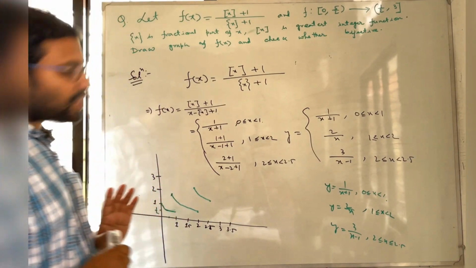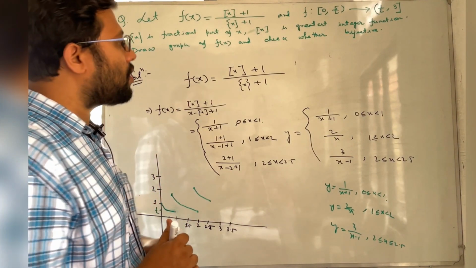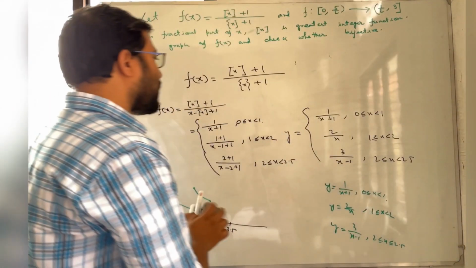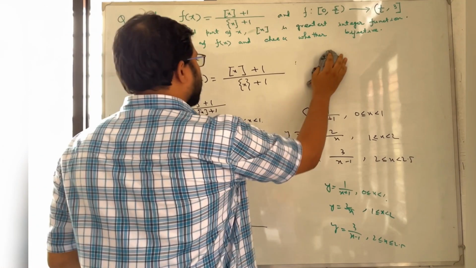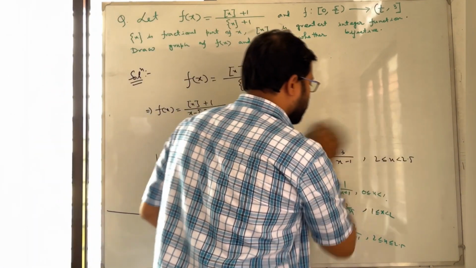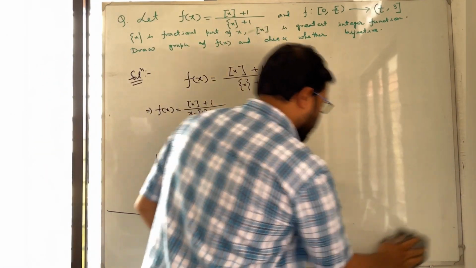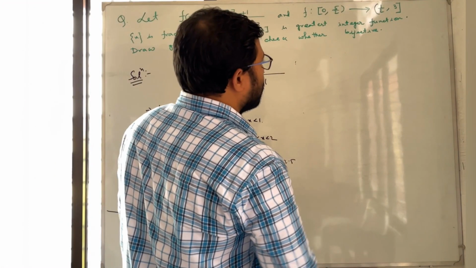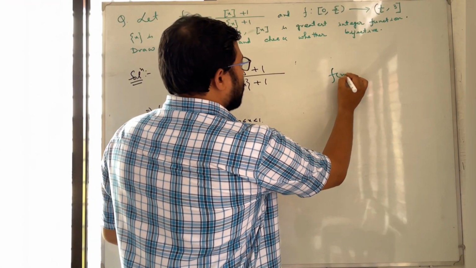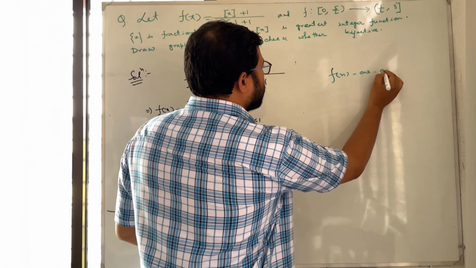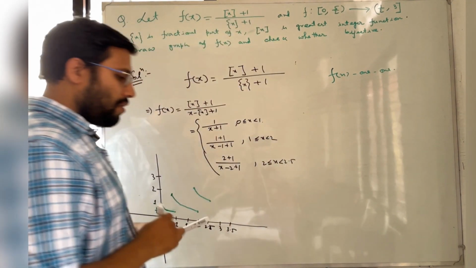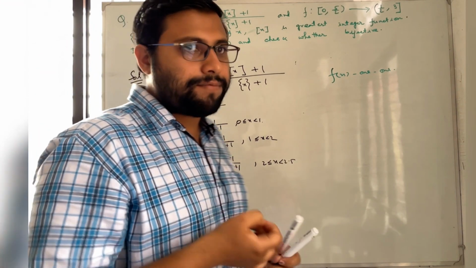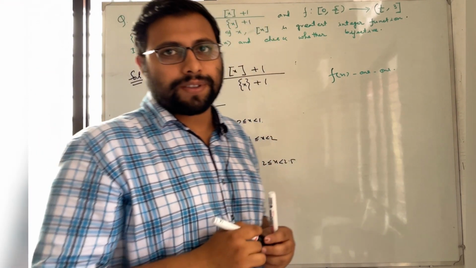Now, to check whether the function is 1-1 or onto, just using this graph, look at one thing. There is another theory I am telling you: a function f(x) will be 1-1 if any two distinct points have two distinct values of f(x).